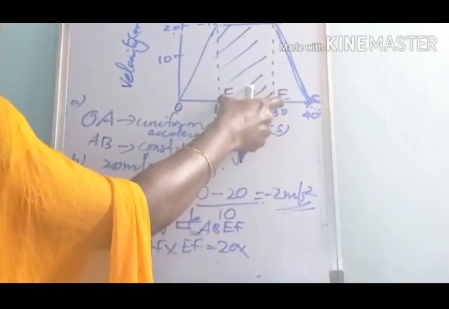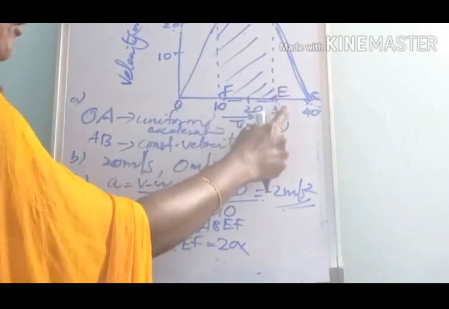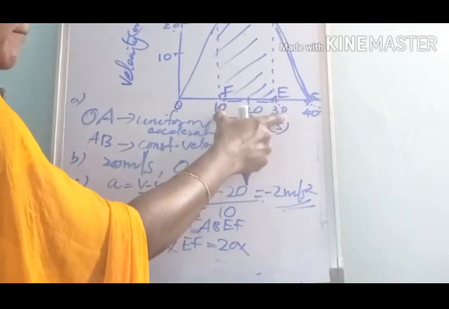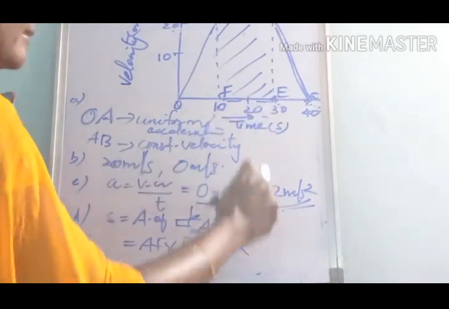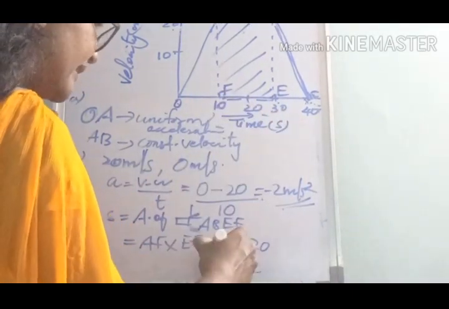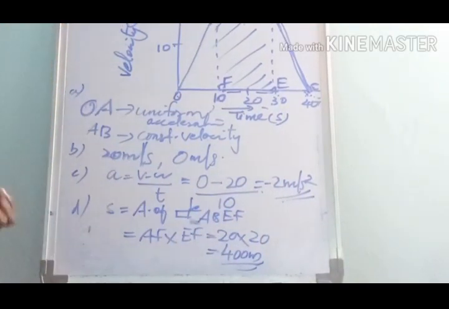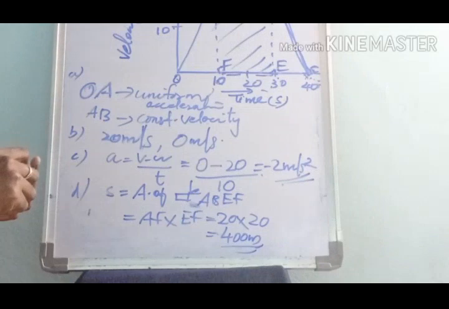EF represents the time interval. Corresponding to F it is 10, corresponding to E it is 30. So the time interval is 30 minus 10, that is 20. So the distance travelled is 400 meter.